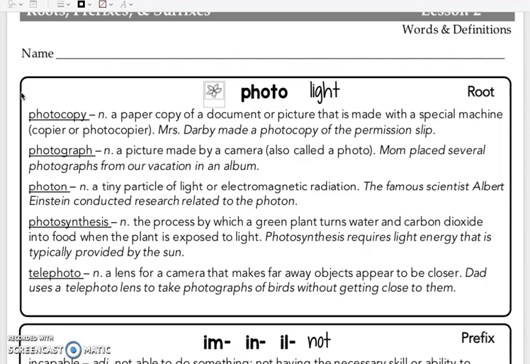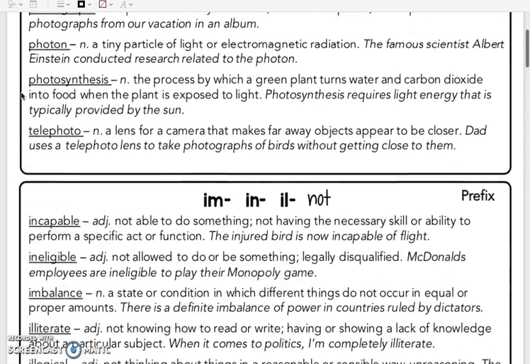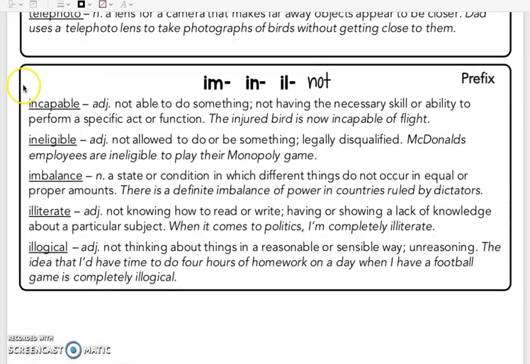Telephoto, a lens for a camera that makes faraway objects appear to be closer. Dad uses a telephoto lens to take photographs of birds without getting close to them. Incapable, not able to do something, not having the necessary skill or ability to perform a specific act or function. The injured bird is now incapable of flight.